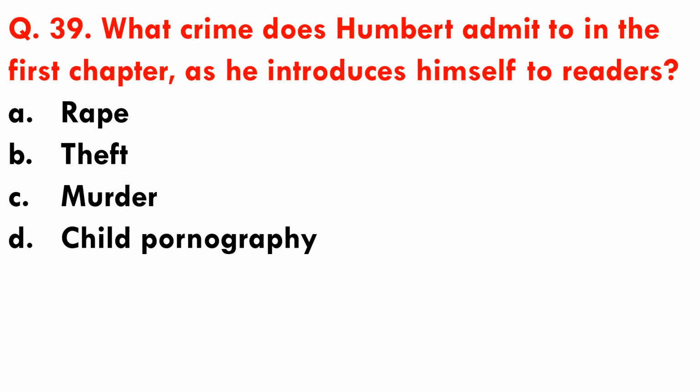Question number 39. What crime does Humbert admit to in the first chapter as he introduces himself to readers? Options are A. Rape, B. Theft, C. Murder, and D. Child pornography. So Humbert at the beginning in the first chapter admits that he has committed a crime, that is murder. So option C is the correct answer.